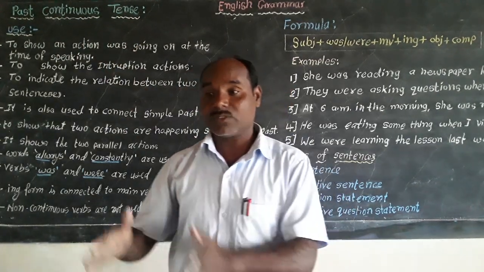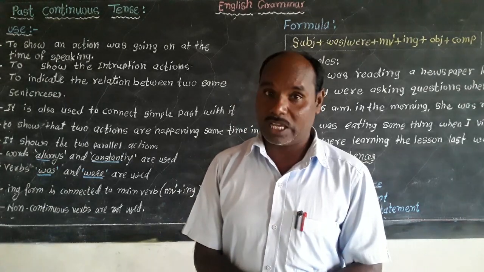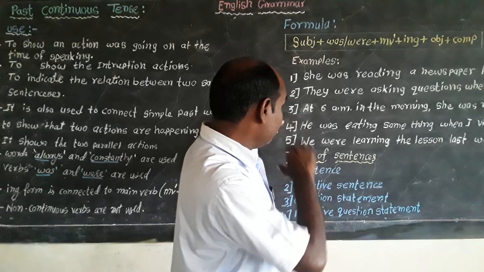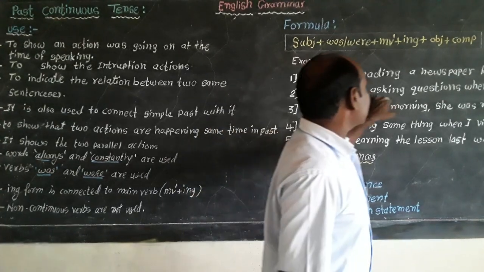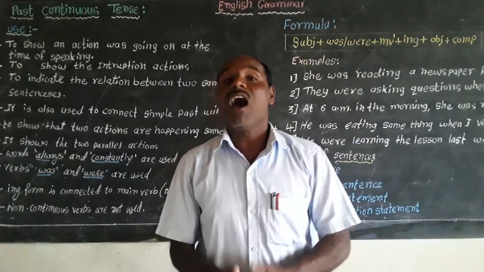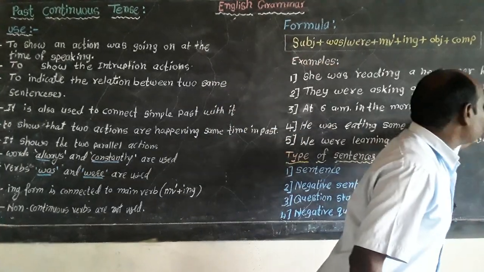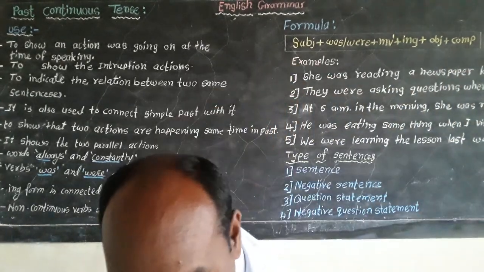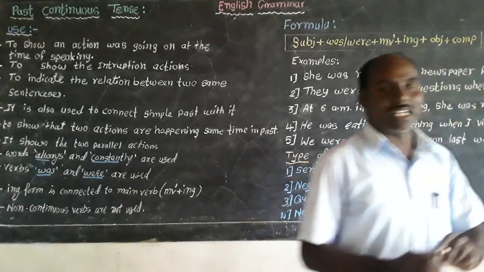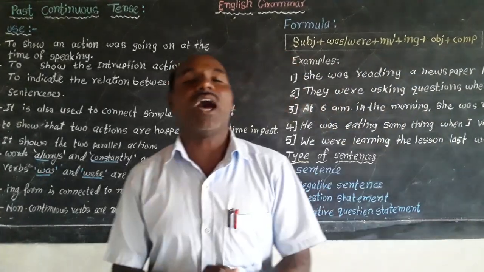The example is given over here: they were asking questions when I arrived. I arrived, this sentence belongs to simple past tense. They were asking questions when I arrived.